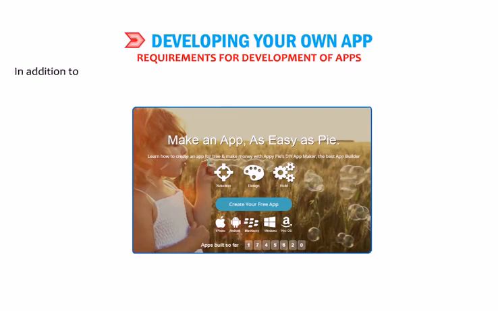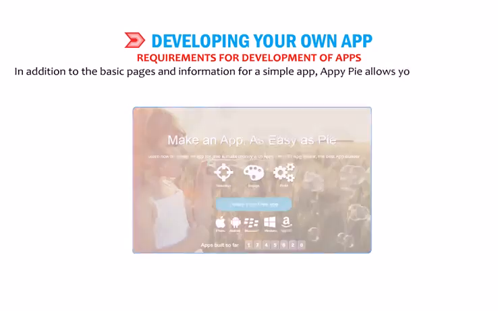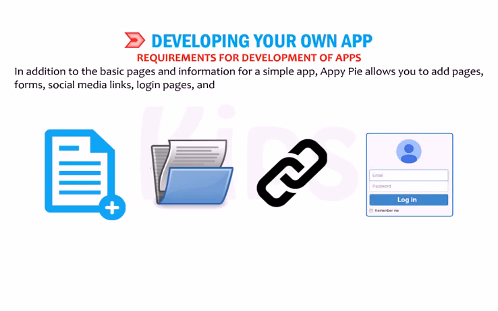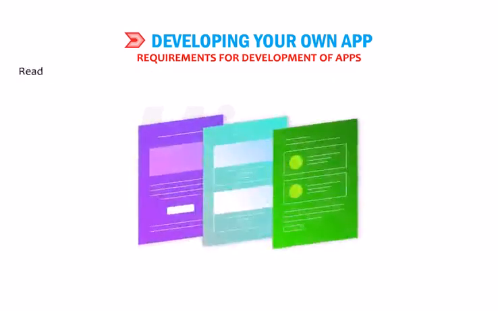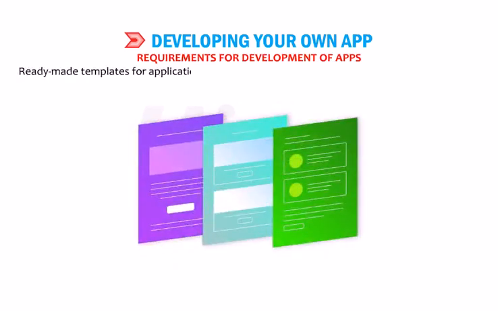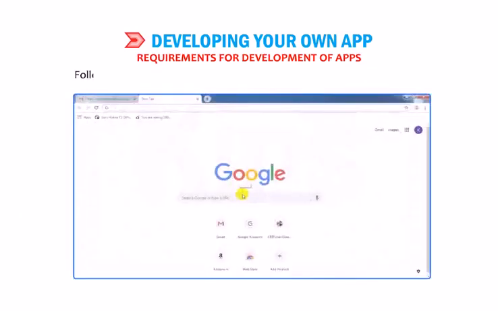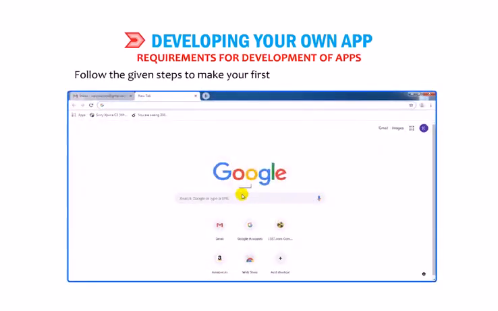In addition to the basic pages and information for a simple app, AppyPie allows you to add pages, forms, social media links, login pages and much more. Ready-made templates for applications ranging from business, social, messengers, taxi services, restaurants, educational, hotels, etc. make designing your app very easy. Follow the given steps to make your first app using the AppyPie website.